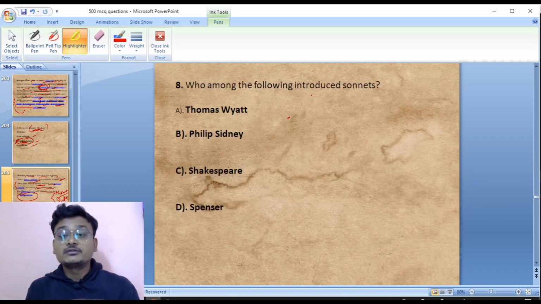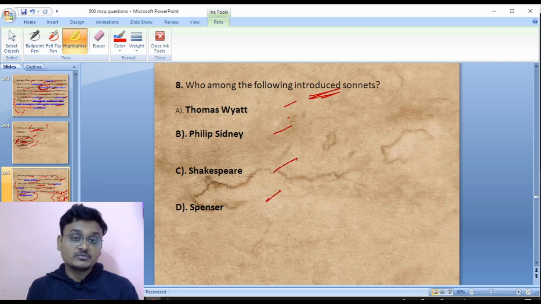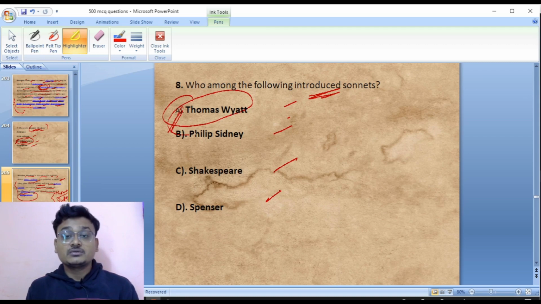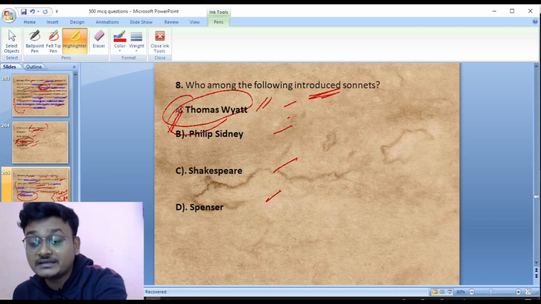Who among the following introduced sonnets? Thomas Wyatt, Philip Sidney, Shakespeare, Spenser. So it was Thomas Wyatt who introduced sonnets. Very easy. Okay, now move to the next slide here.